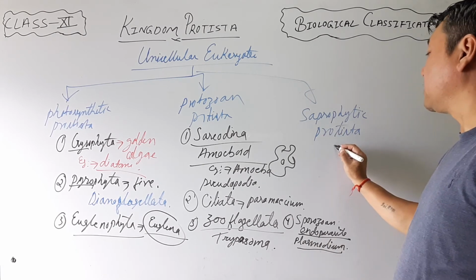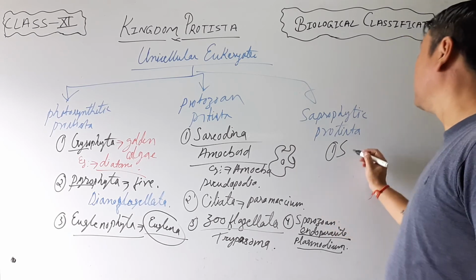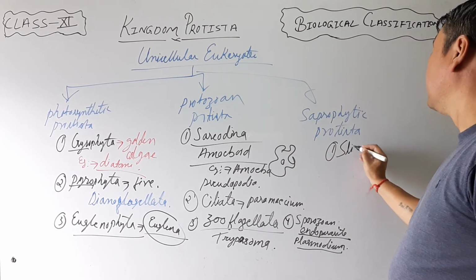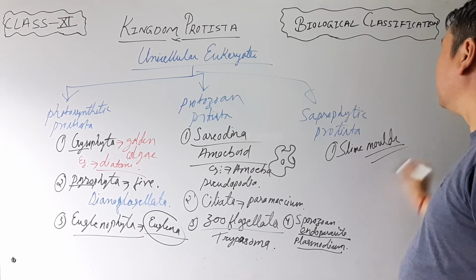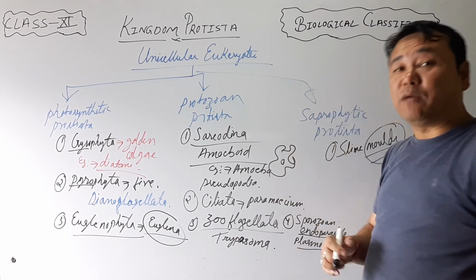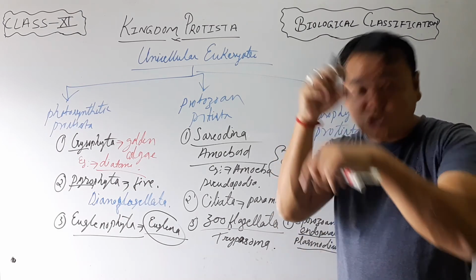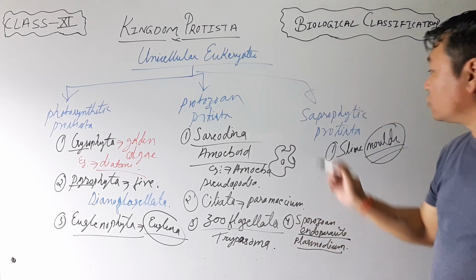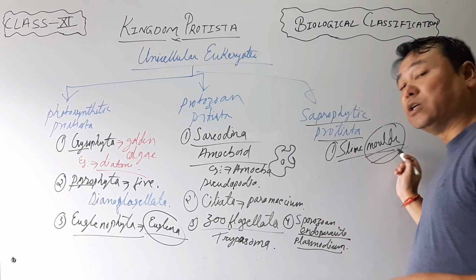So saprophytic Protista मा हामी के लेख्छौं, we'll write slime molds. Molds भनेको धुँडी थालै छ, okay न? It used to grow on the other organism, and saprophytic भनेको नै त्यही हो, that used to derive food from the other organisms. त्यसलाई हामी saprophytic भन्छौं, saprophytic Protista मा चाहिँ को आउँदो रहेछ, slime mold.